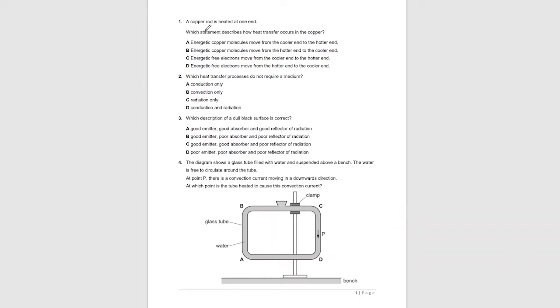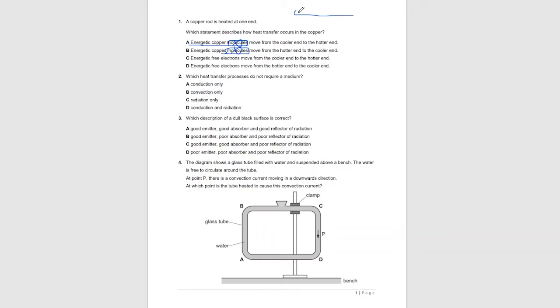Question 1. A copper rod is heated at one end. Which statement describes how heat transfer occurs in copper? A. Energetic copper molecules move from cooler end to hotter end. B. Energetic copper molecules move. C. Energetic copper molecules do not move. So A and B both are wrong. Molecules stay in their position.